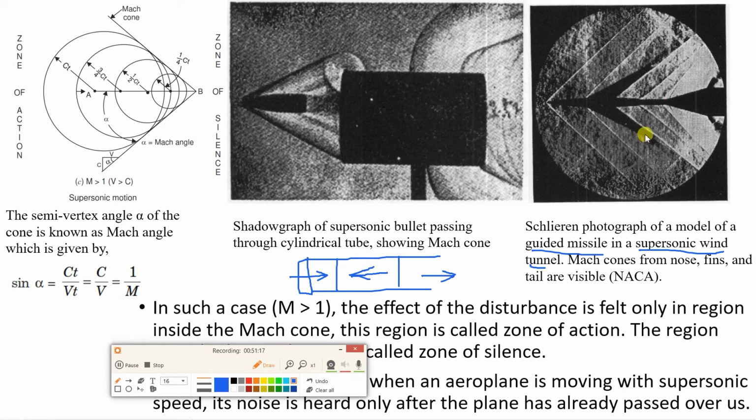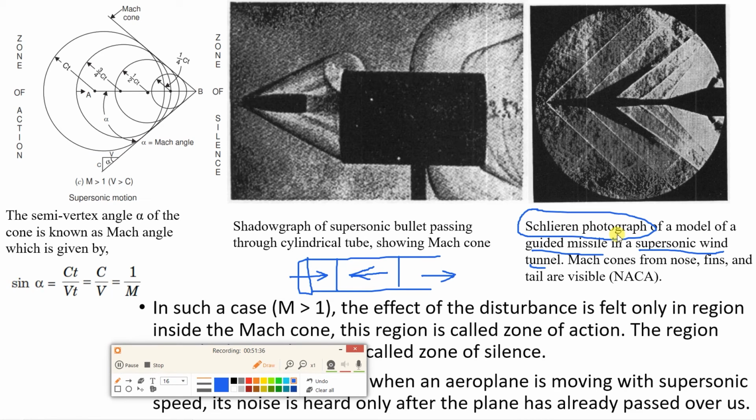And since this is a supersonic wind tunnel, the velocity of the flow will be greater than 1, that is, the Mach number will be greater than 1. And here a method of photography has been given. It is named after a German word, Schlieren photograph.